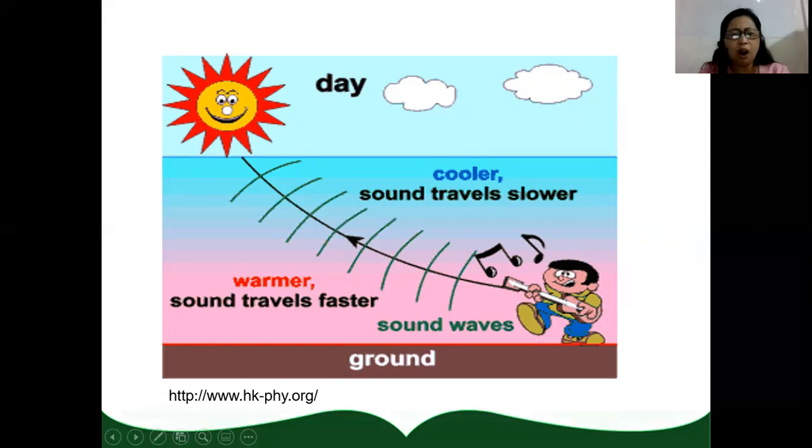So if you are occupying the second floor and someone is talking in the ground floor, you will be able to hear the person speaking in the ground floor because the sound bends away from the ground.